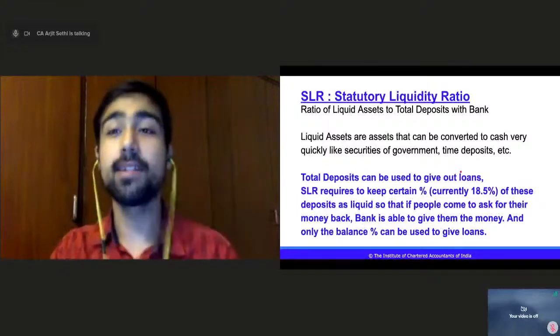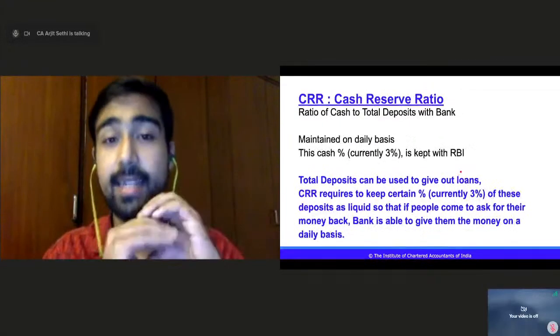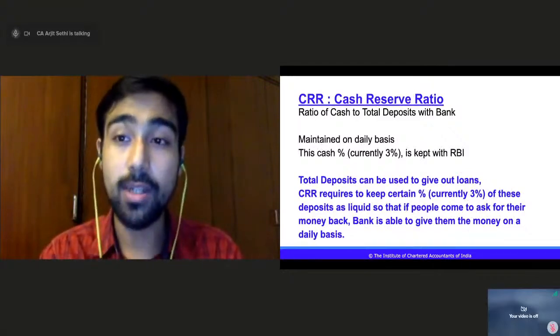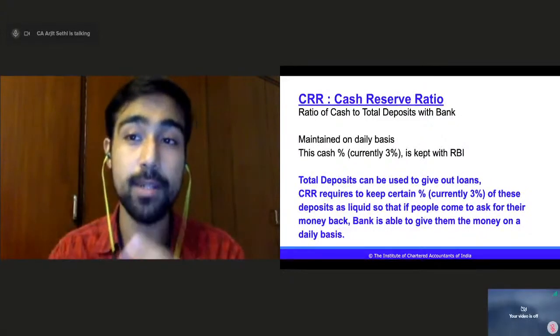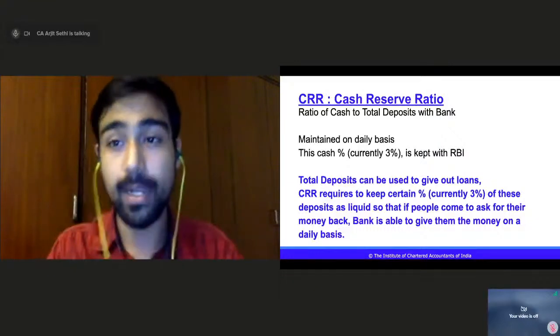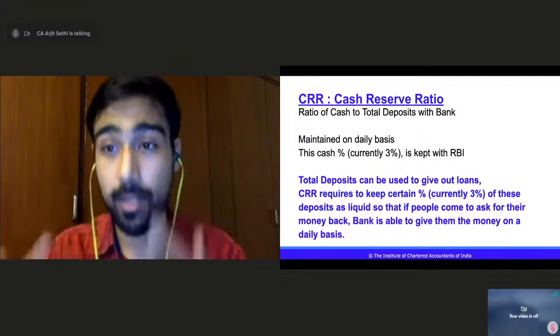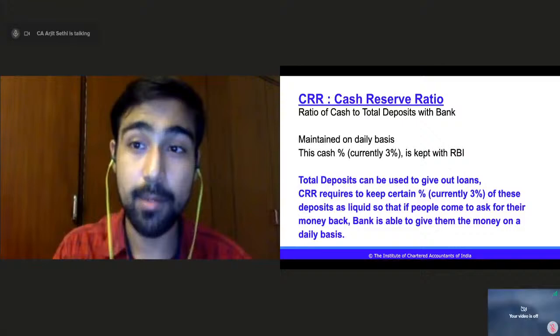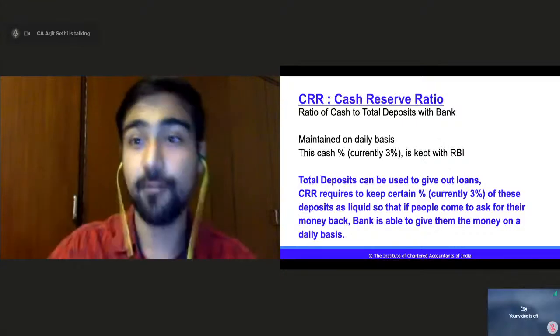Now, what is cash reserve ratio? This is exactly the same thing, right? Statutory liquidity ratio talks about keeping 18.5%, a certain percentage of the total deposits, as liquid assets, readily convertible into cash. But it also requires the banks to keep a certain percentage as cash itself, right?